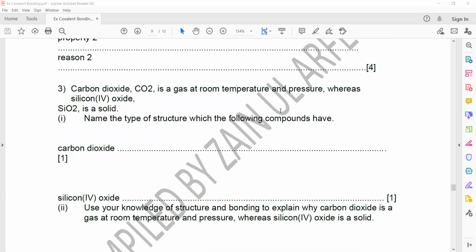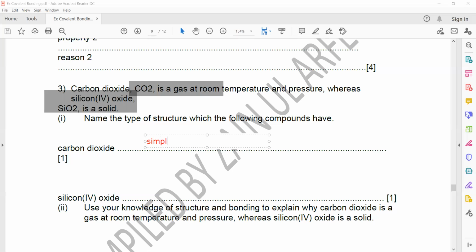Carbon dioxide, CO2, is a gas at room temperature. So carbon dioxide is a gas, whereas silicon dioxide is solid. Name the type of structure which of the following compounds have. Carbon dioxide: will it have a simple structure or a giant structure? Simple covalent or giant covalent? Carbon dioxide is a gas. Simple covalent.